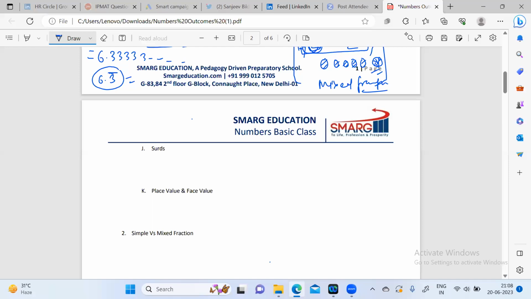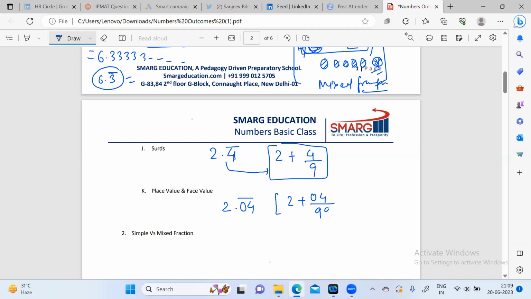So like if we have a number 2.4, and we have a recurring bar on the 4. In this case, I'll write 2 separately, and the number for which the bar is there divided by 9. So this is how we calculate the fractional value of 2.4 recurring. If it is 2.04, with the bar over both digits, then we will write 2 plus 0.4 divided by 99.